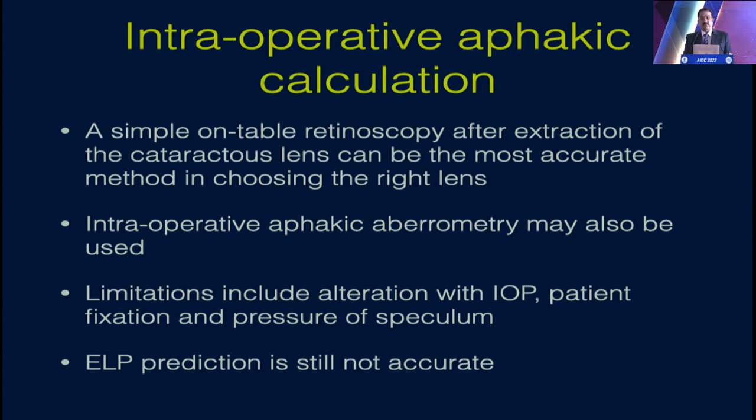The intraoperative aphakic calculation is one aspect that I need to stress upon, and the simple on-table retinoscopy after extraction of the cataractous lens can be a very, very accurate method of choosing the right lens. The intraoperative aphakic aberrometry may also be used, but it is expensive. Limitations include alteration of IOP, patient fixation, and pressure of the speculum. The ELP prediction is still not accurate.